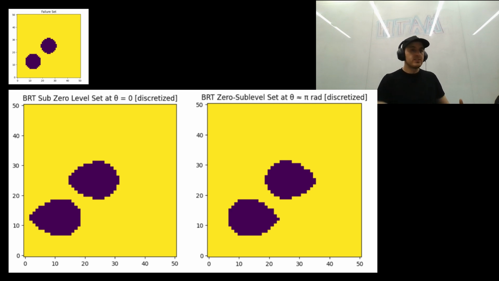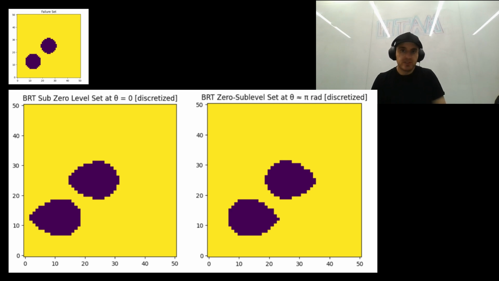We see that the BRT is asymmetric, stretching more to the right of each obstacle, and that's because the robot moves forward in the direction it's facing. So if it's pointed toward an obstacle, even from farther away, it's harder to escape. Then in the second plot, we see the BRT for theta equals pi, and this means the robot is now facing left, or like the opposite direction, right? Because this is 0, this is pi, if you're looking at a unit circle.